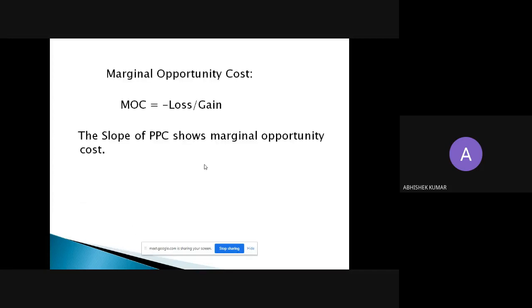Now, marginal opportunity cost means loss upon gain. This is the normal formula of marginal opportunity cost, and the slope of PPC shows marginal opportunity cost. So that's all for this introductory part of microeconomics. Thank you so much.